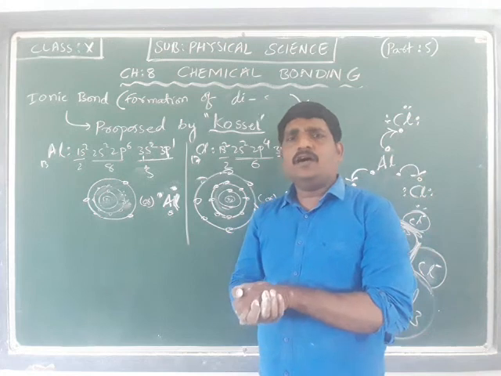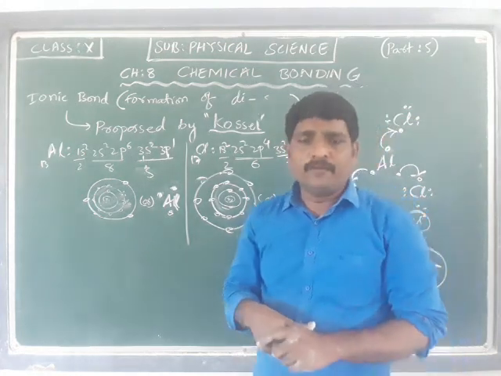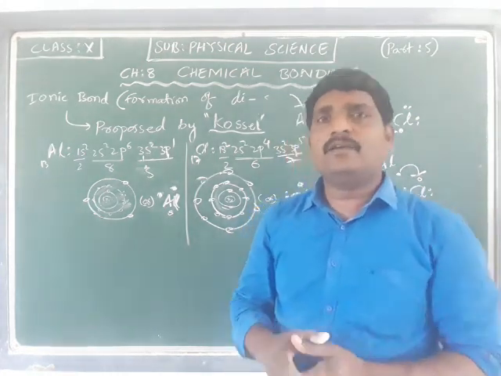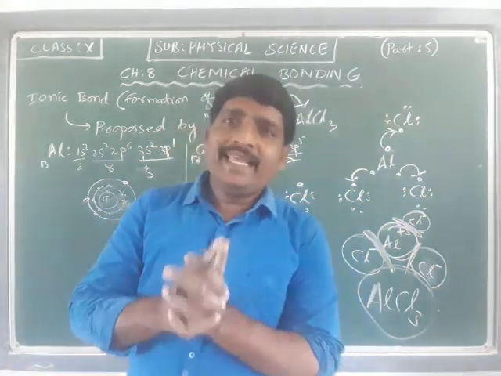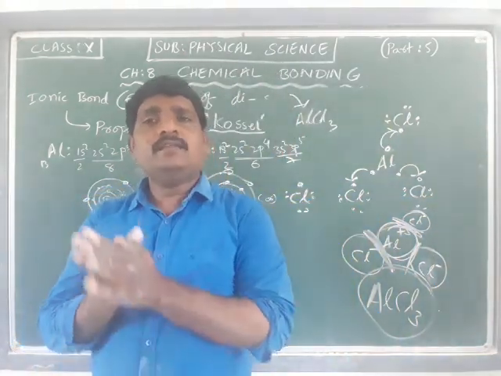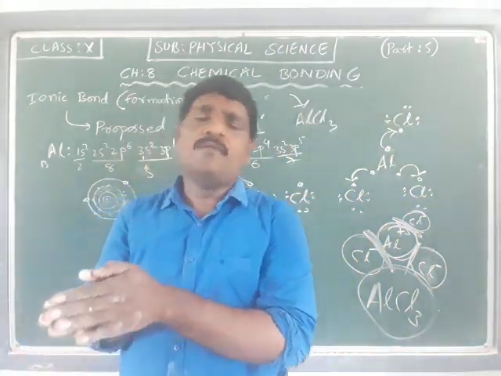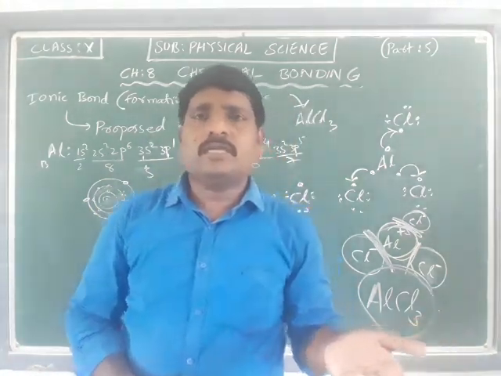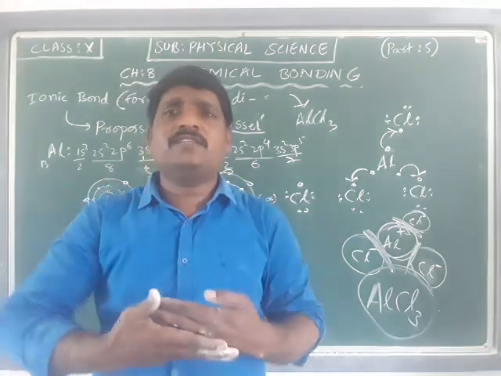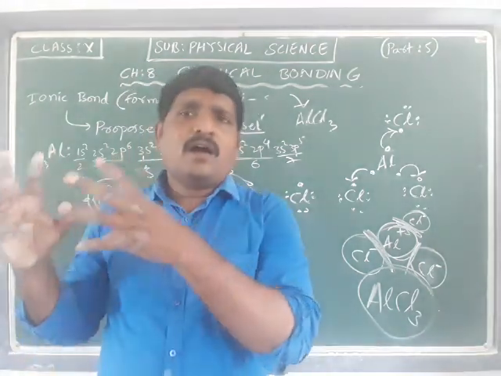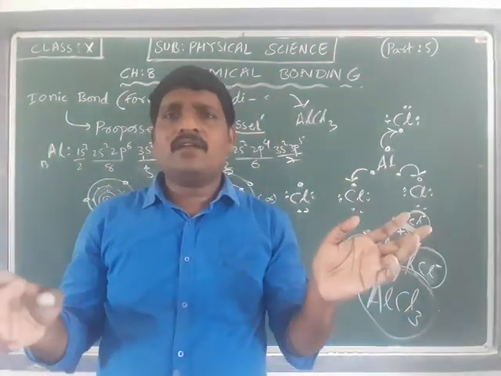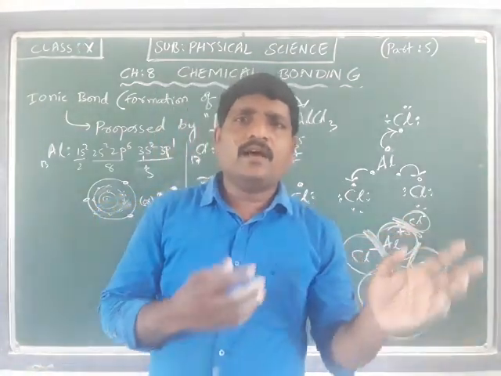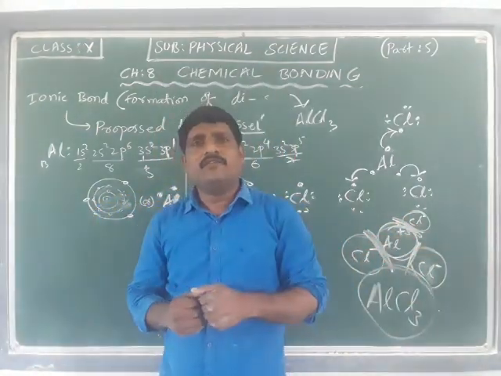So this is how the ionic bond works, which was proposed by Kossel. The main concept of ionic bond is to transfer the required number of electrons, such that the atom which gives the electrons forms a cation, and the atom which accepts the electrons forms an anion.